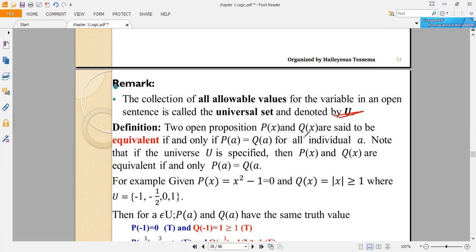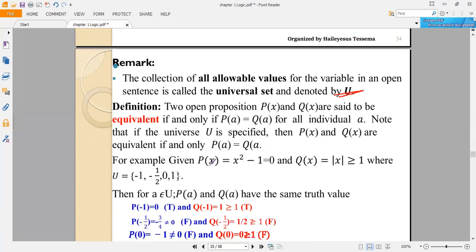Then we call the two open propositions equivalent. Note that if the universe U is specified, then P of x and Q of x are equivalent if P of a is equal to Q of a.